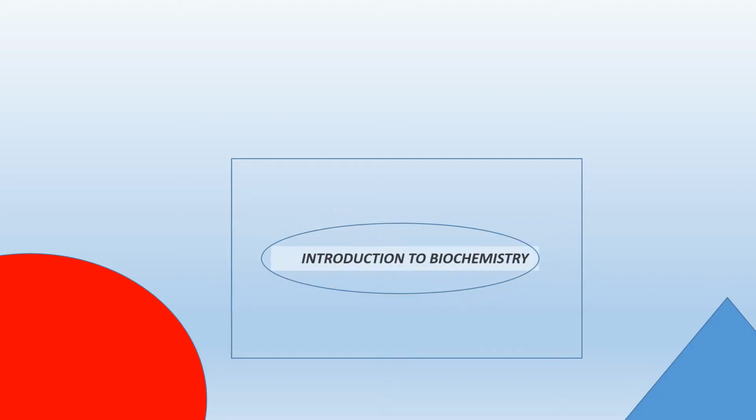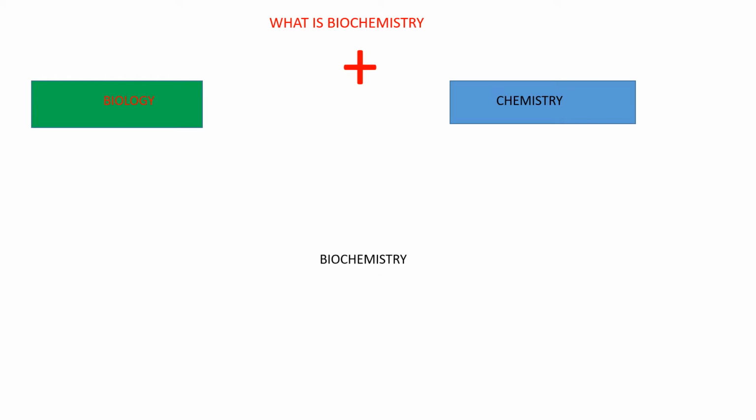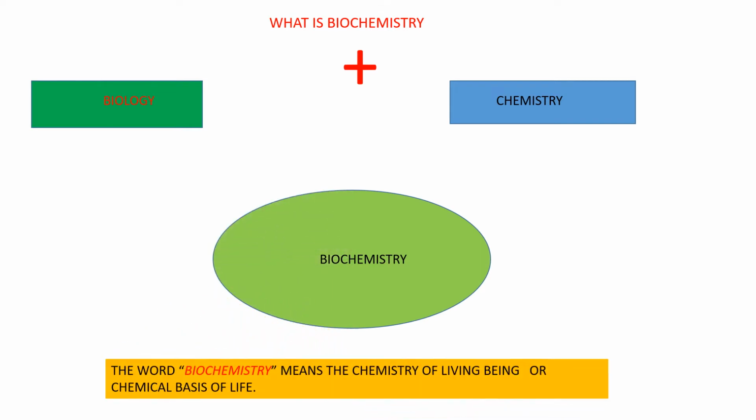So our first topic is introduction to biochemistry. The question arises, what is biochemistry? If you look at the word biochemistry itself, you will find that it is made up of two words, that is biology and chemistry. Biology is the science which deals with the study of living organisms, and chemistry is the science which deals with the study of chemicals and their reactions. When we study chemistry in biological systems, we come up with a new science known as biochemistry. So we can say that biochemistry is the chemistry of living beings, or the chemical basis of life.